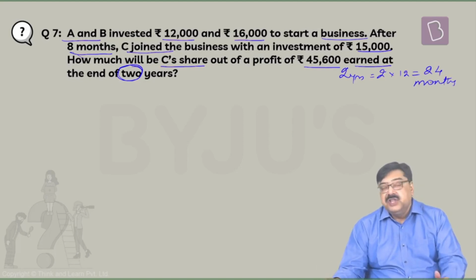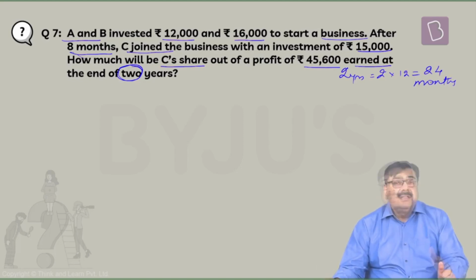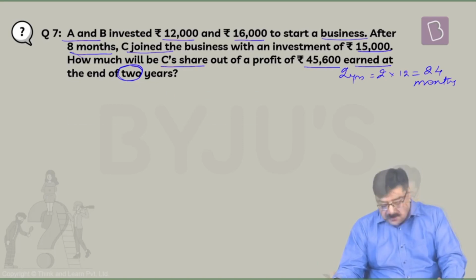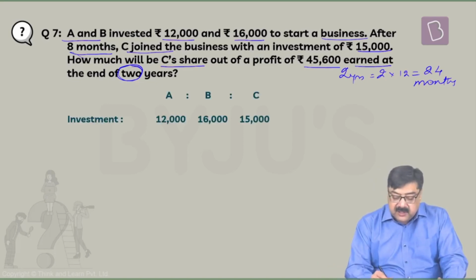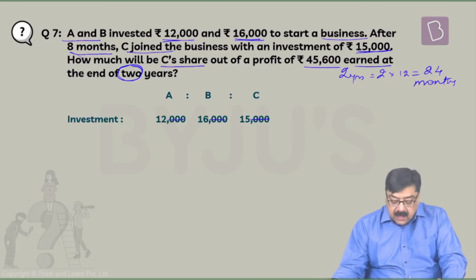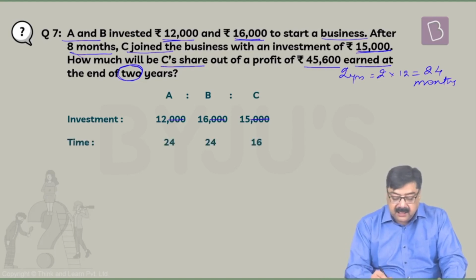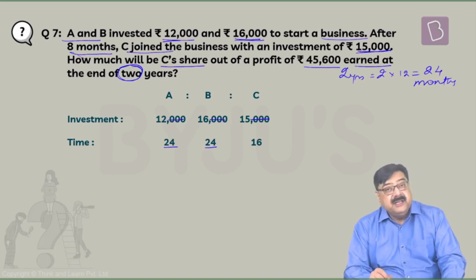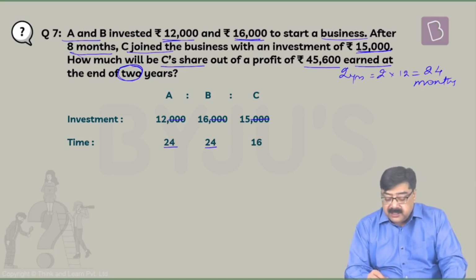So that's how you're supposed to check the time duration for which their money stayed in the business. So A is to B is to C. These are the investments which are made: 12,000, 16,000 and 15,000. So zeros go away like this. Now the time duration. For A, A's money stayed in the business for 24 months. Similarly, B's money stayed in the business for 24 months.